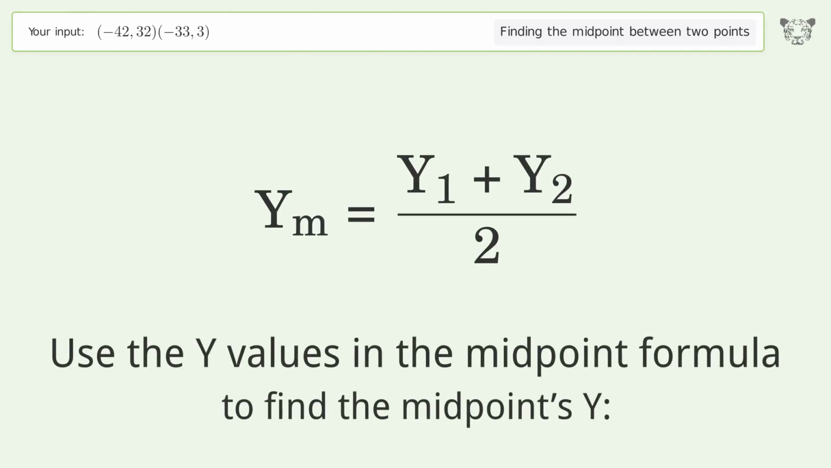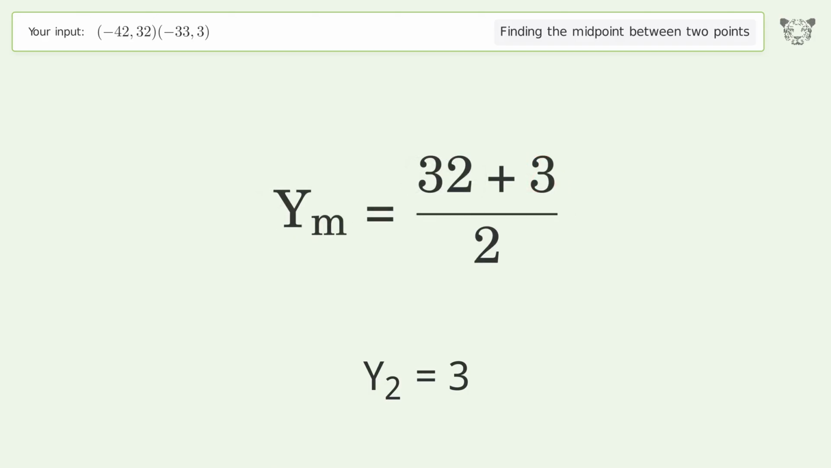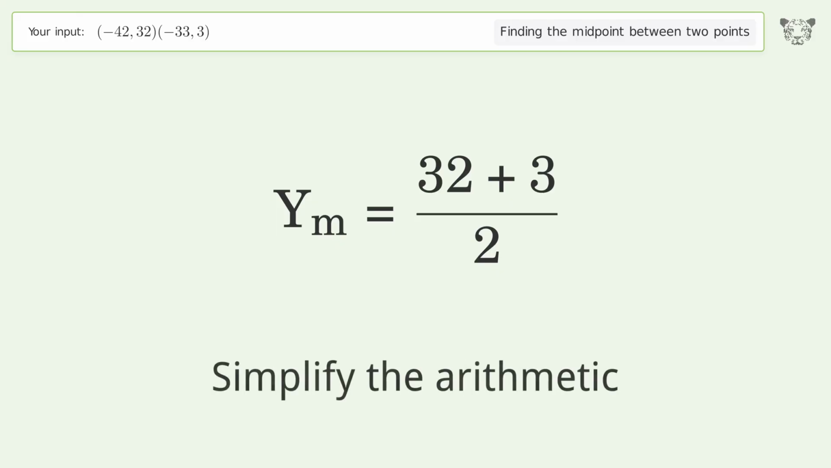Use the y values in the midpoint formula to find the midpoint's y. y1 equals 32. y2 equals 3. Simplify the arithmetic.